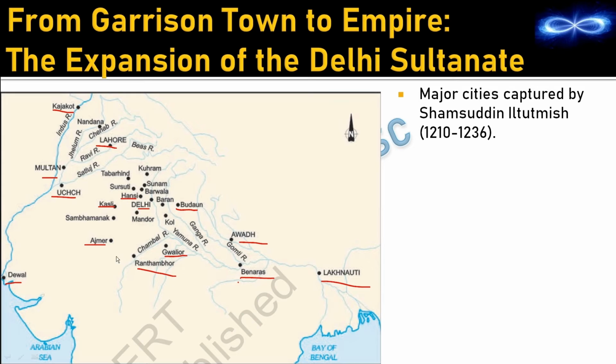So the important places are Lucknow, Banaras, Awadh, Gwalior, Ranthambore, Ajmer, Deval, Badaun, Delhi we know obviously, Kashi, Hansi, Uch, Multan, Lahore and Kajakot. So these are the important places which were captured by Iltutmish. So note this, only places in northern India and not in Deccan India or southern India.